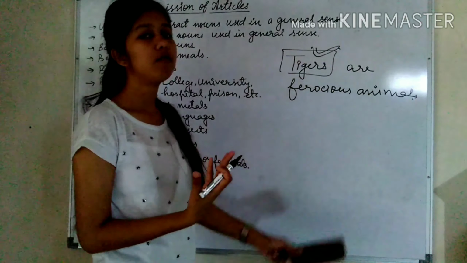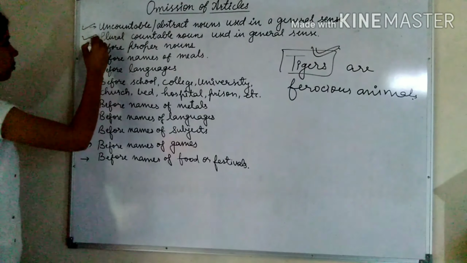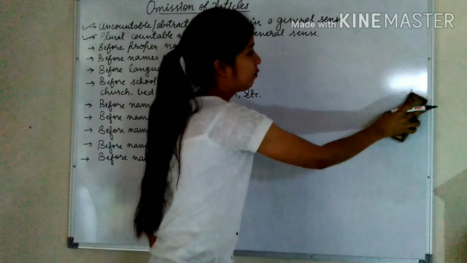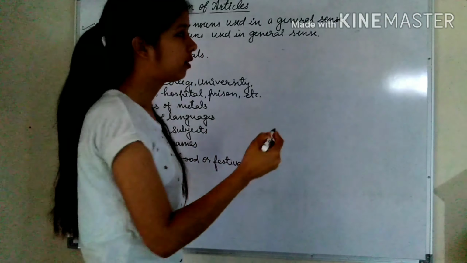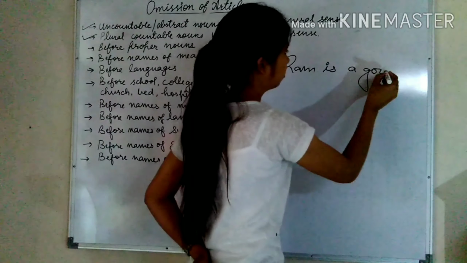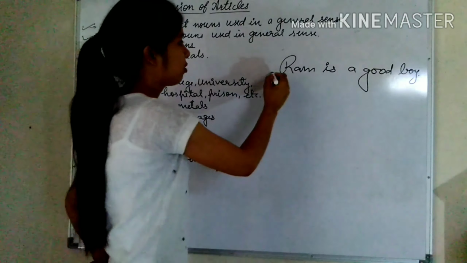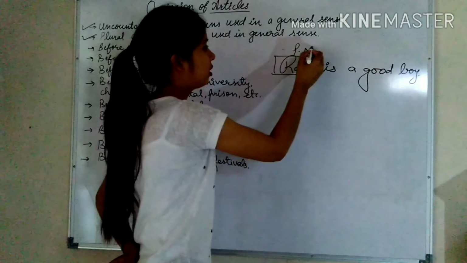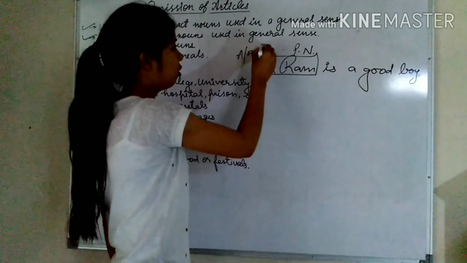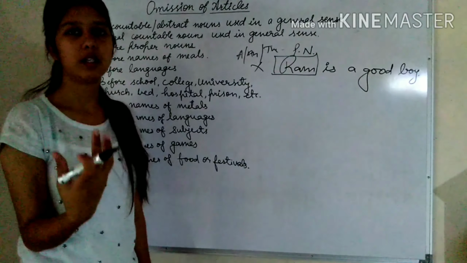So in this case, we will not use any article. Next one is before proper nouns. Before proper nouns also, we do not use any article. For example, Ram is a good boy. Now Ram is a proper noun. So before a proper noun, we cannot use a, an or the. We do not use any article before proper noun.